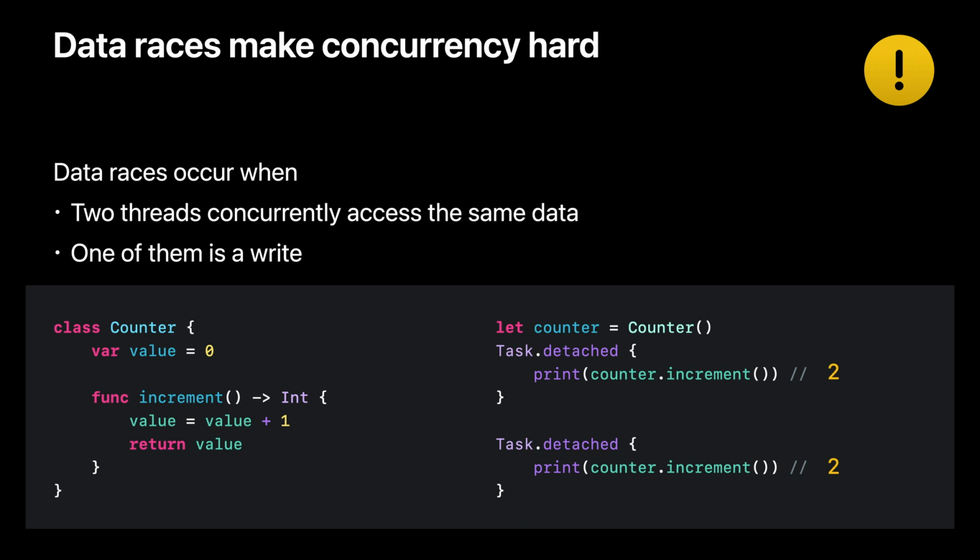Data races are notoriously hard to debug. They require non-local reasoning because the data accesses causing the race might be in different parts of the program. And they are non-deterministic because the operating system's scheduler might interleave the concurrent tasks in different ways each time you run your program. Data races are caused by shared mutable state. If your data doesn't change or it isn't shared across multiple concurrent tasks, you can't have a data race on it. One way to avoid data races is to eliminate shared mutable state by using value semantics.